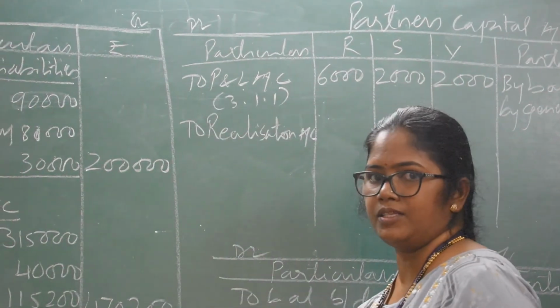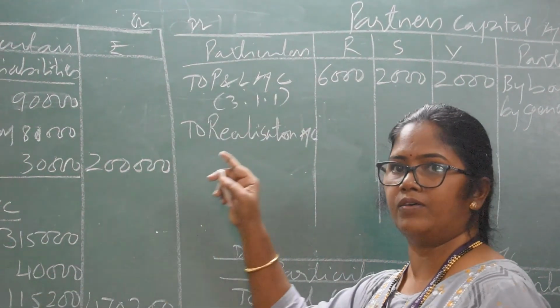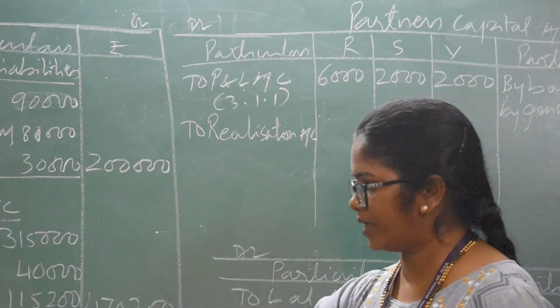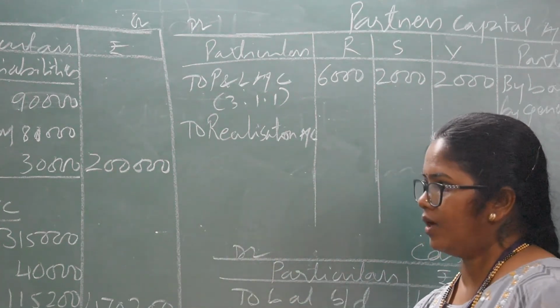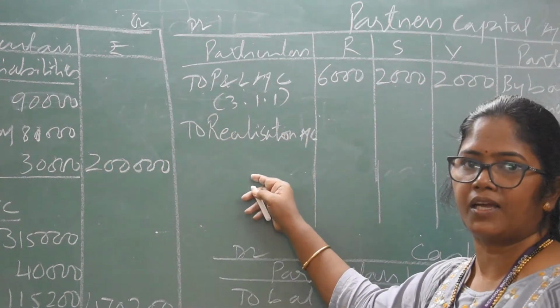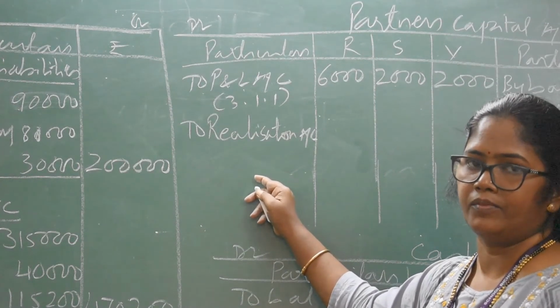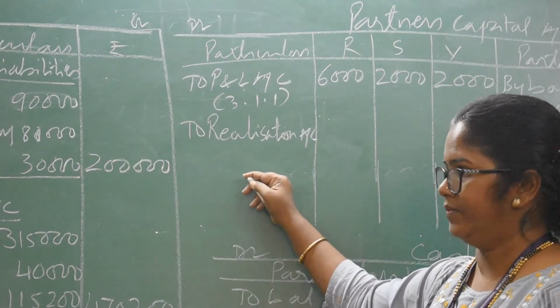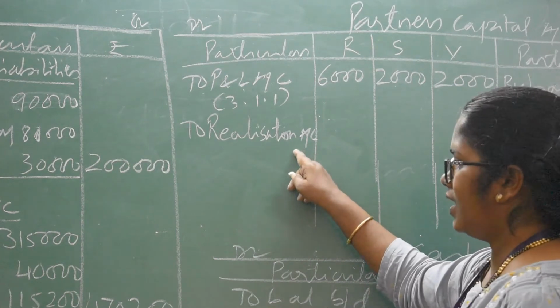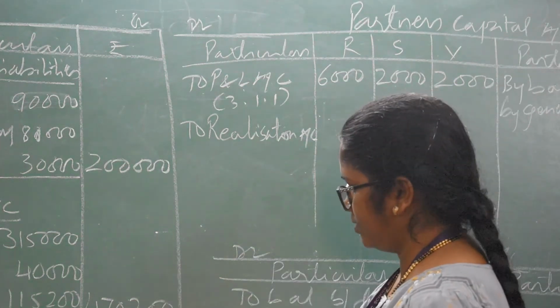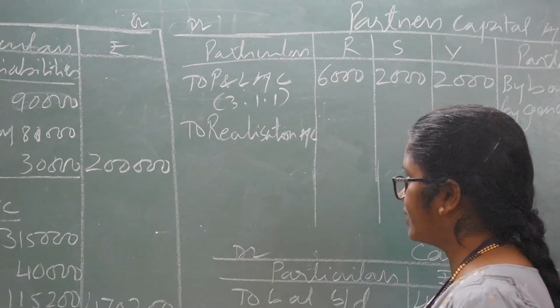Whenever we are transferring the entries from the realization account to the partners' capital account or from the realization account to the cash account, you have to write the name realization account. Should not write any other name. Only realization account will come. So here realization account, R has taken this. So this total will come 2,31,000.